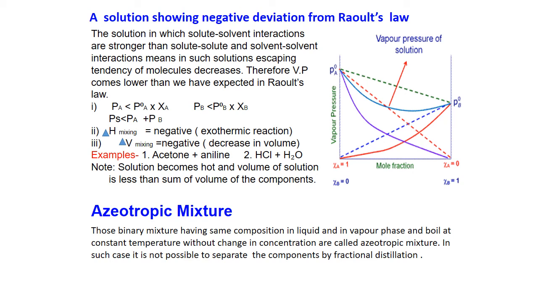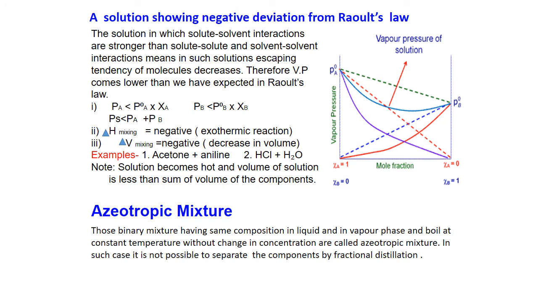When we see the position in this curve at a particular point or mole fraction composition XA and XB, there is a condition where the mixture has constant vapor pressure and constant boiling point. That is known as the azeotropic mixture. So azeotropic mixtures ये binary mixtures होते हैं, binary components के, and these have the same composition in liquid as well as in vapor phase, and these boil at constant temperature for some time without change in concentration or composition.